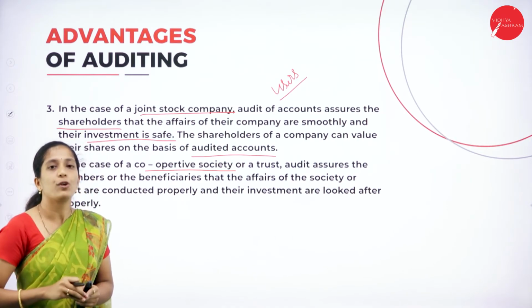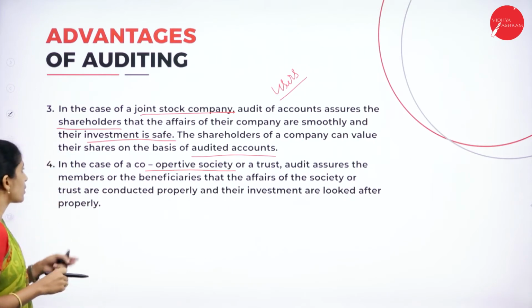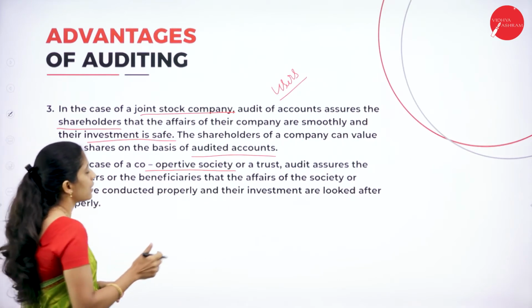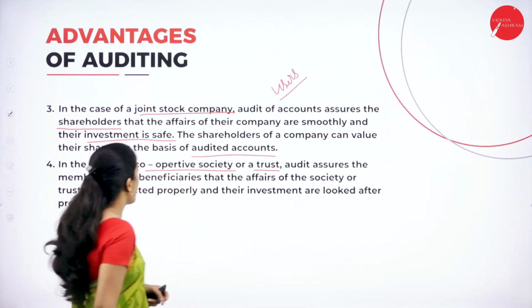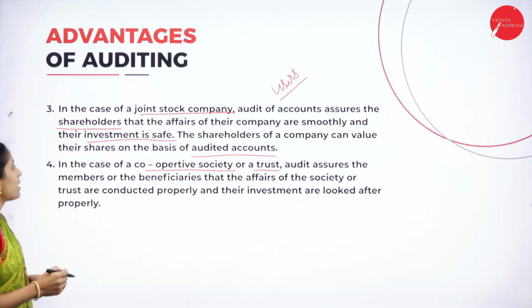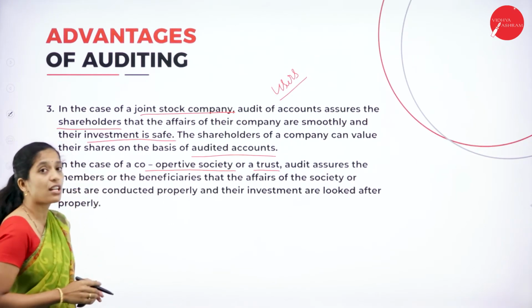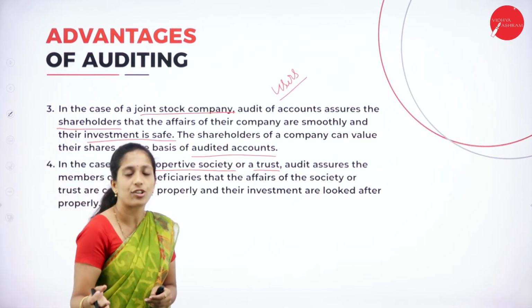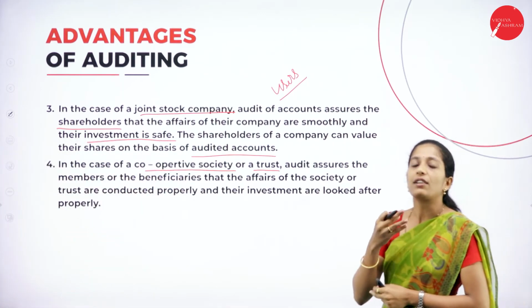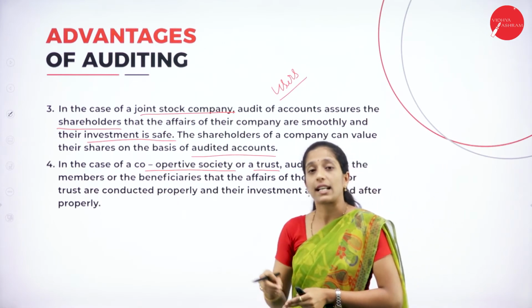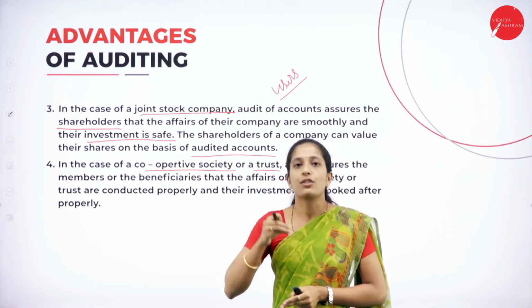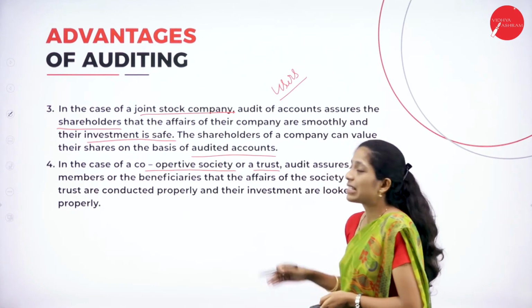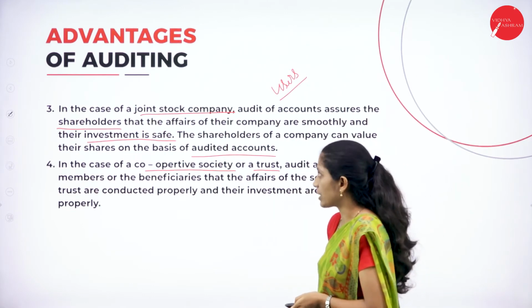In case of a cooperative society or trust, audit assures the members or the beneficiaries that the affairs of the society are running smoothly, there is no other complication, and the fund received by the cooperative society is not being wasted, it is used properly. So this is in case of cooperative society.